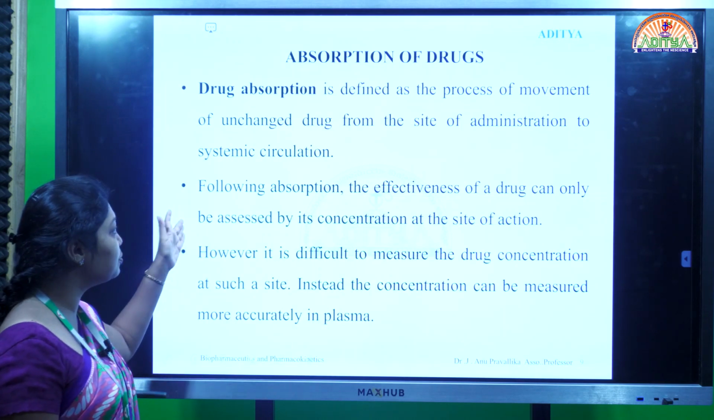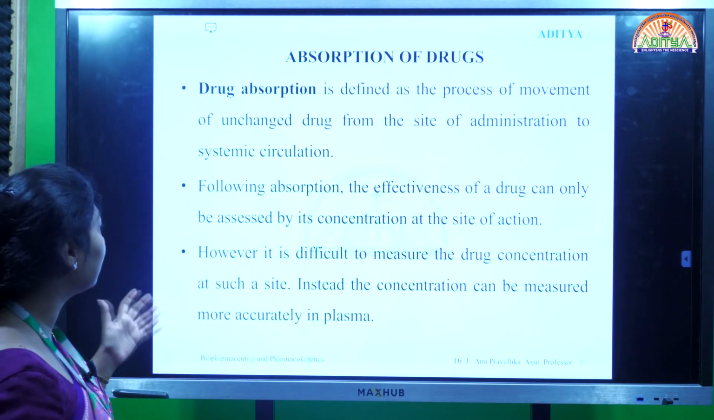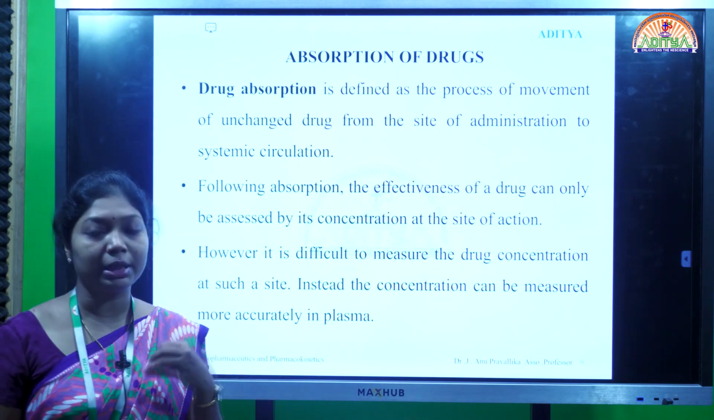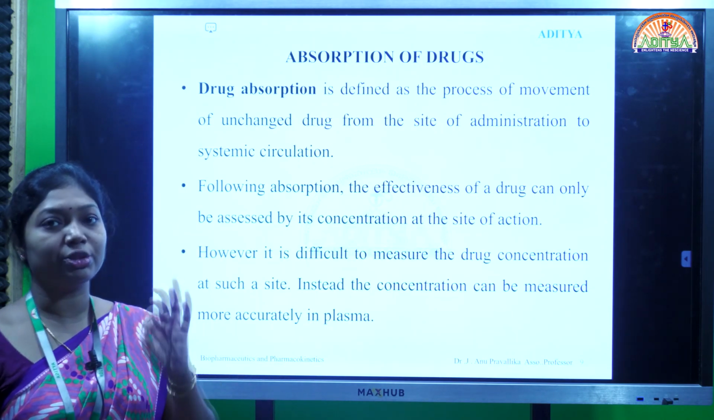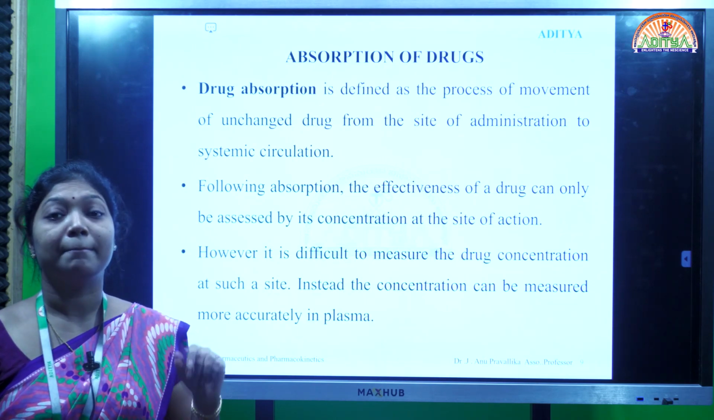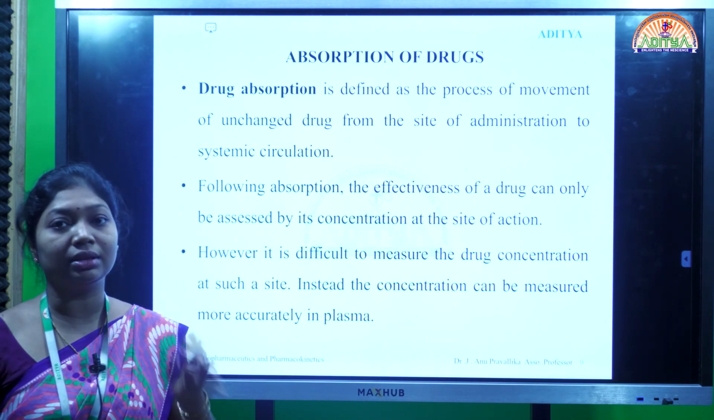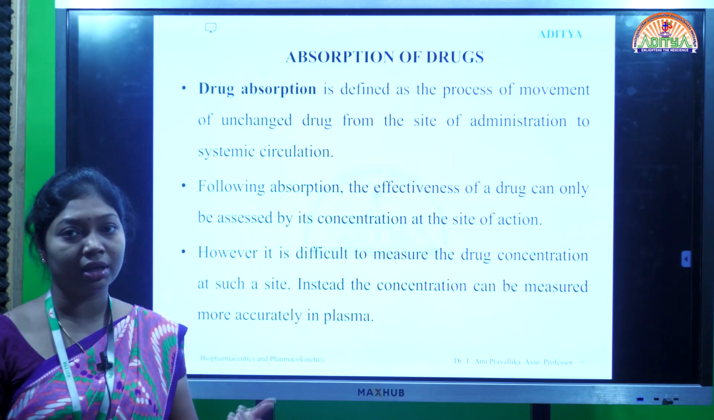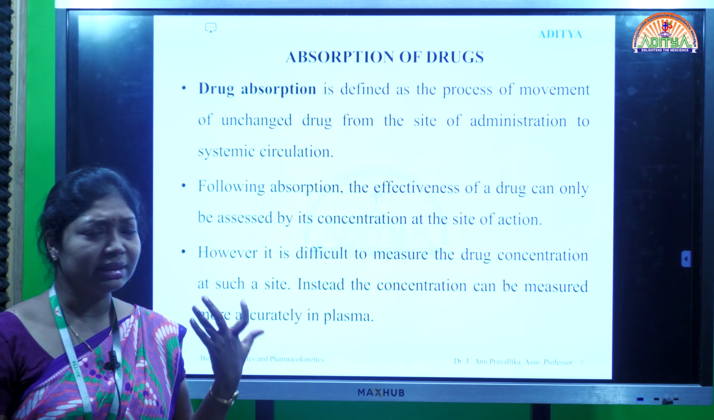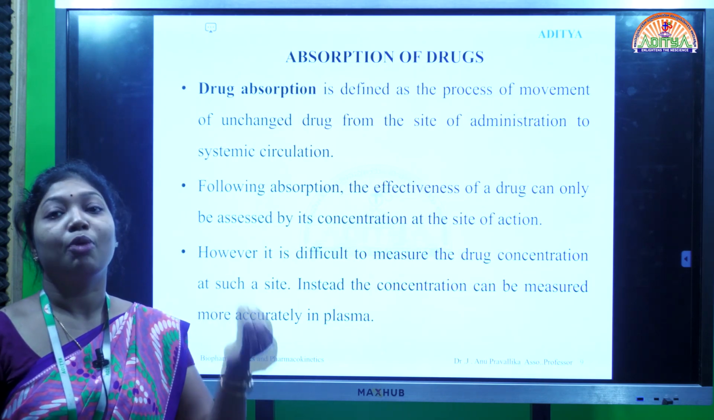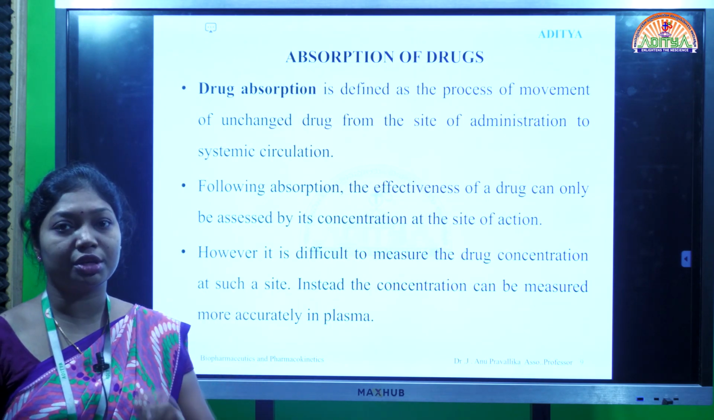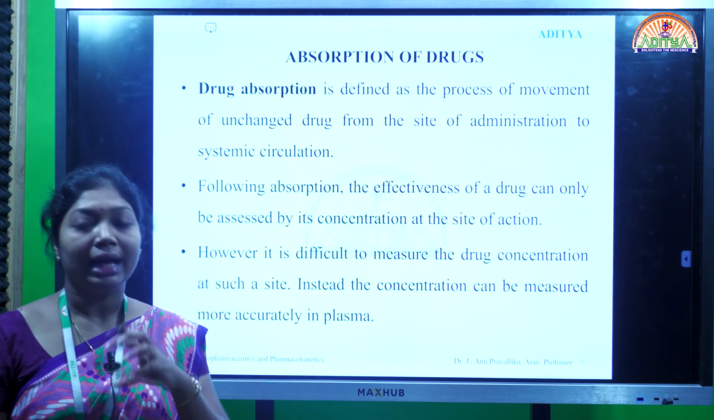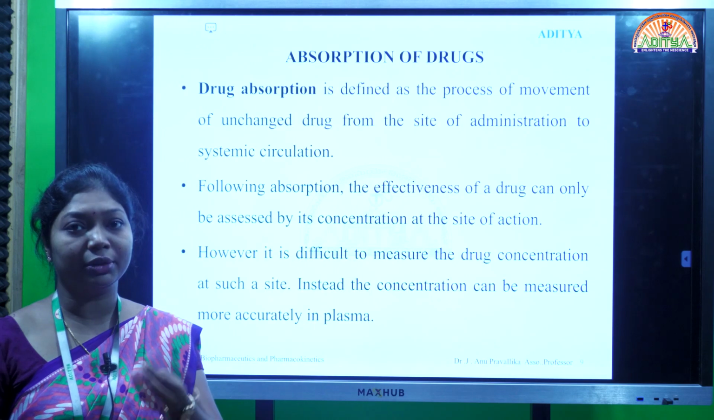Following absorption, the effectiveness of a drug can only be assessed by its concentration at the site of action. So after the administration of the drug, how do we measure the concentration of the drug? By measuring the drug concentration at the site of action. For example, if I want to give the drug to the kidneys, we have to measure the drug concentration only in the kidneys. After the administration of the drug, it will dissolve and enter into the blood circulation.